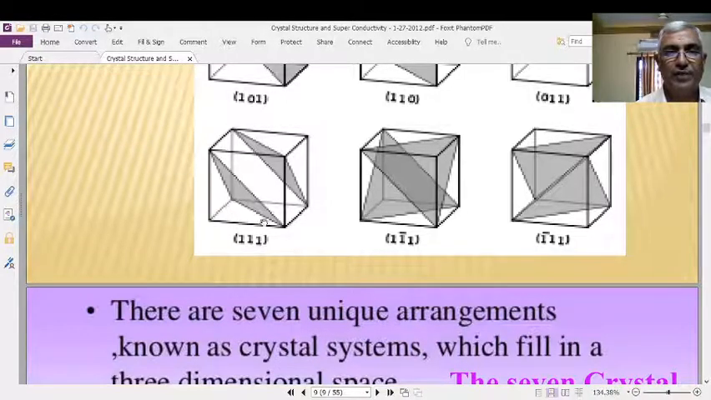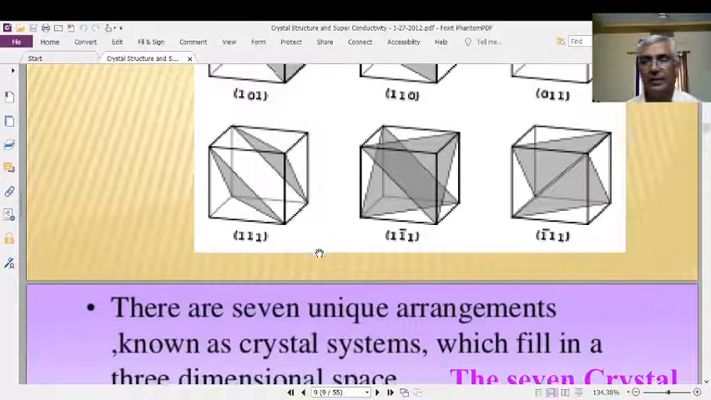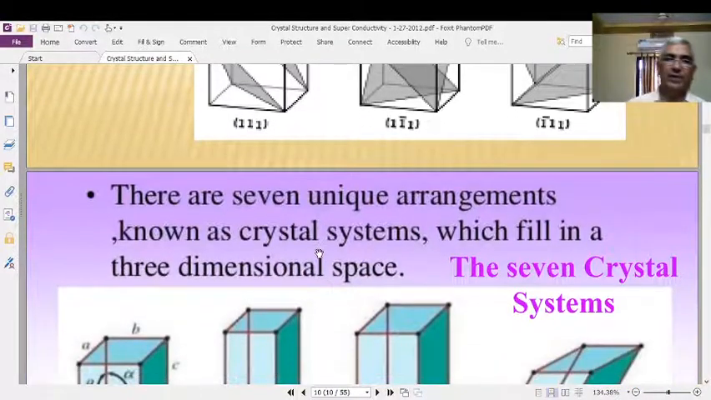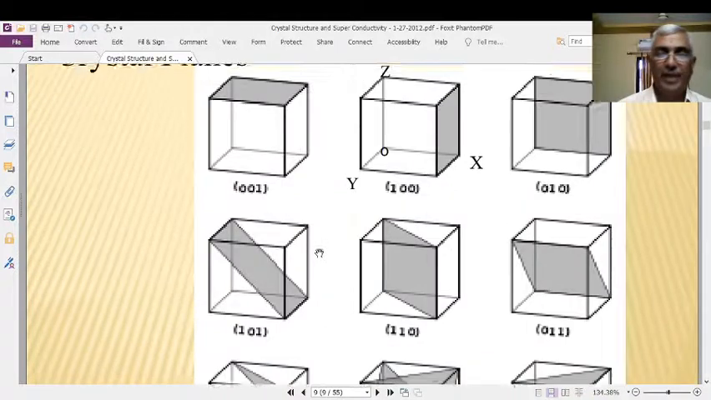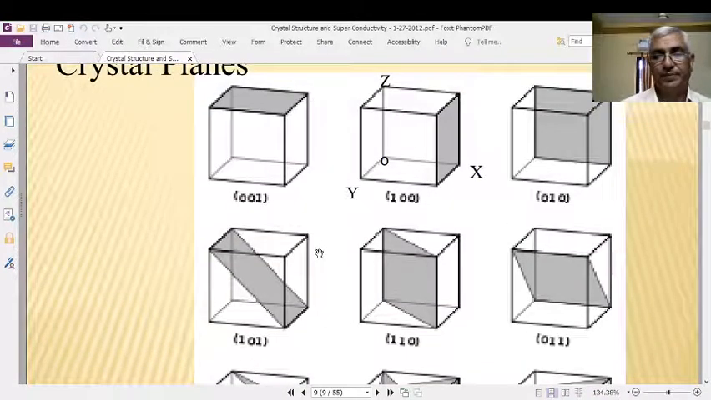And if you take this one, this is the x-axis, y-axis and z-axis. The three corners are joined together. Therefore, you will get the 111 plane. This one also is a 111 plane. That's why these are different types of planes and unit cells.